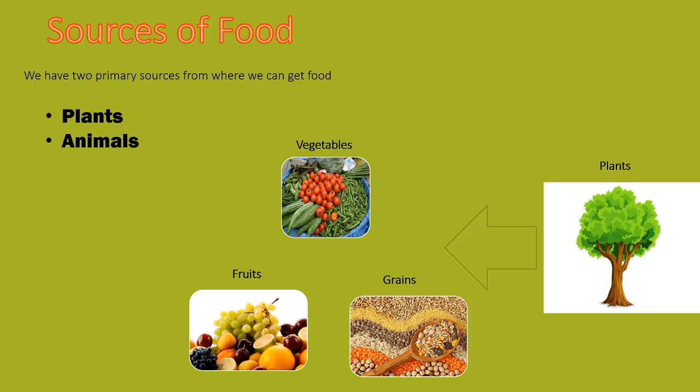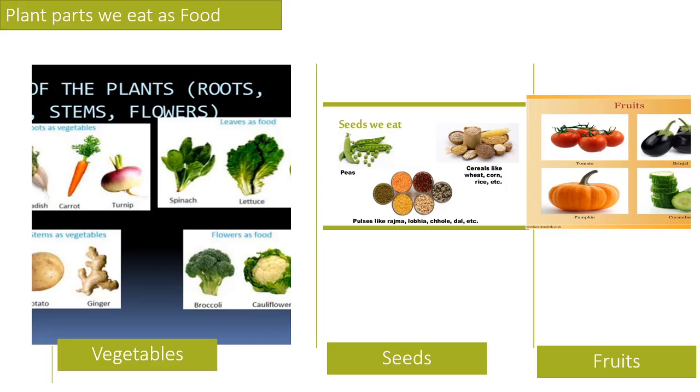So, sources of food are from two main sources, that is plants and animals. So, what do we get from plants? Vegetables, fruits, and grains. So, we eat different parts of the plant, right? So, why do we eat plants?